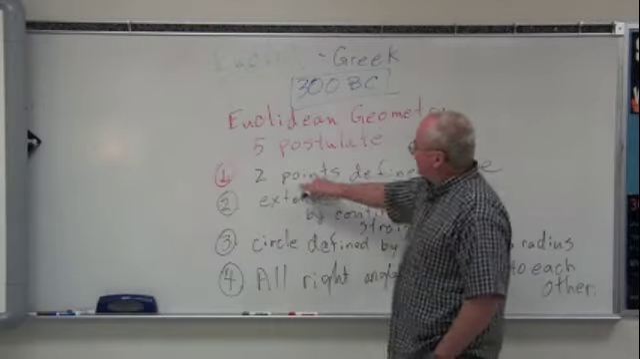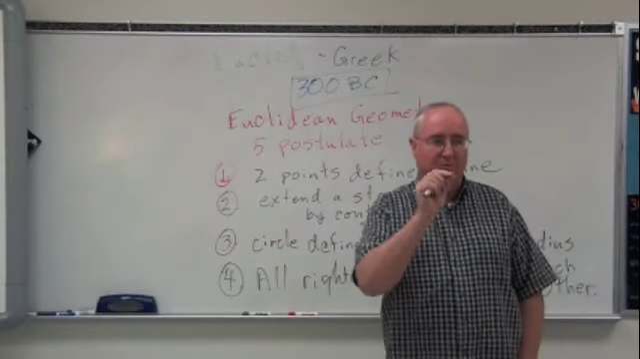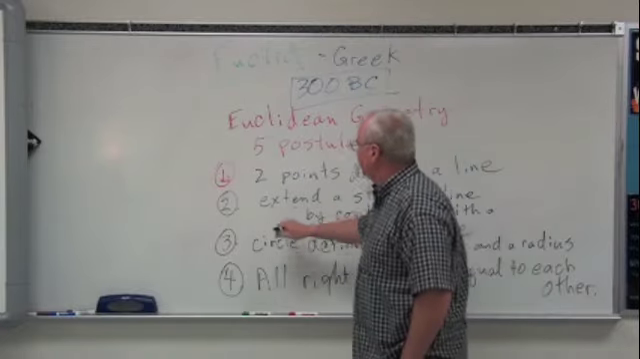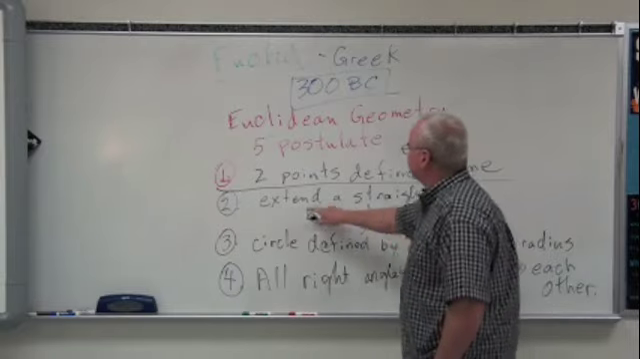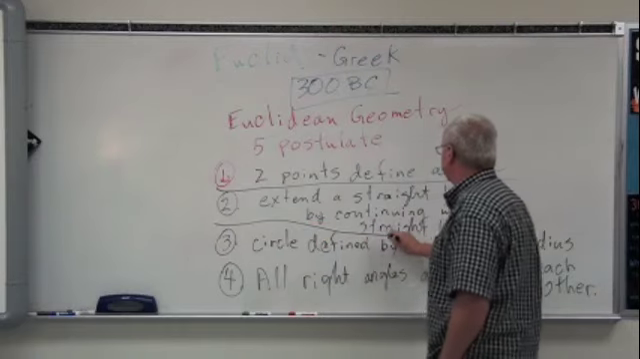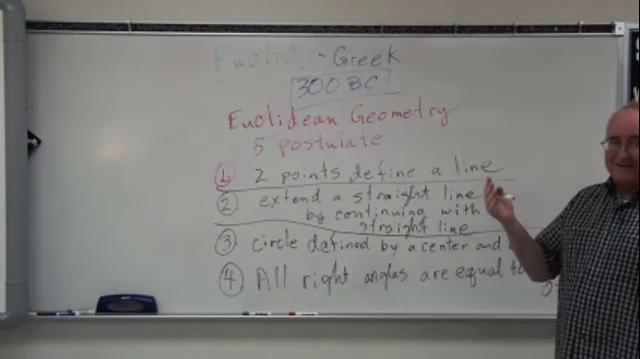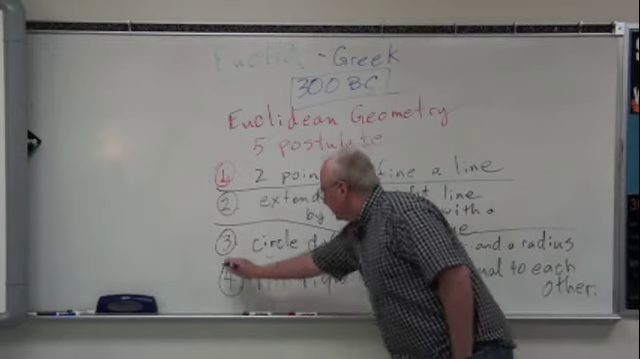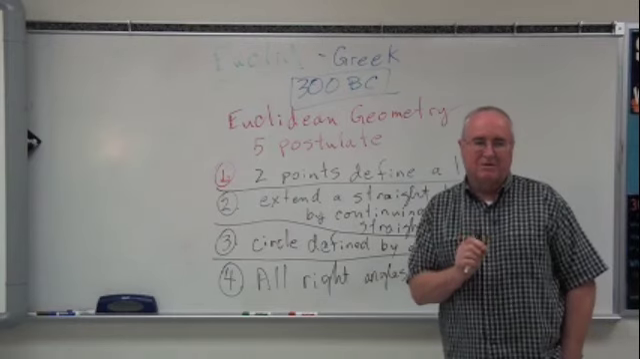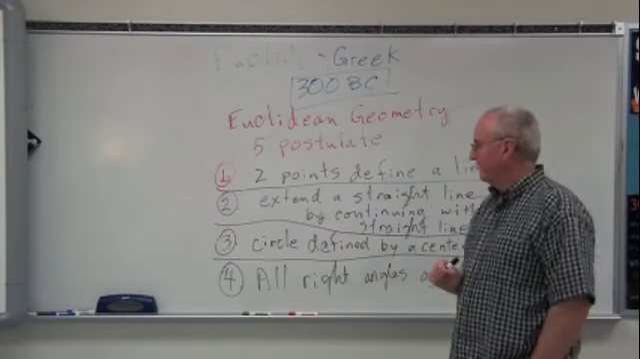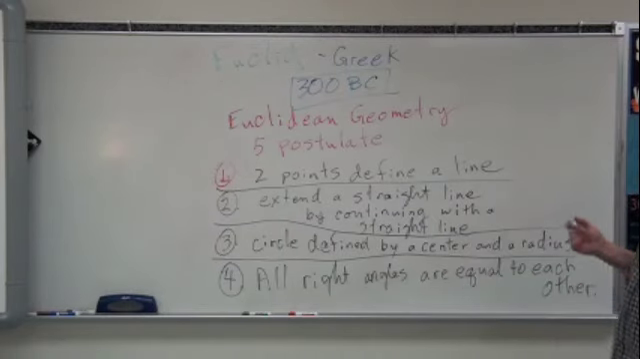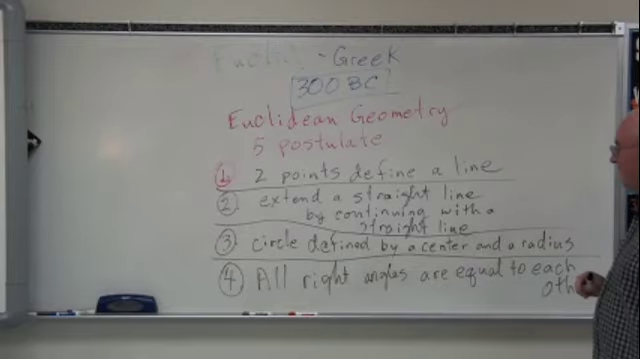2 points define a line. Simply that. We can draw a line from one point to any other point. Number 2, we can extend that straight line by continuing with a straight line. In other words, just simply continuing that line with a straight line, and it can go on forever in both directions. Number 3, we can define a circle by describing a center and a radius. And that's what defines a circle. Number 4, all right angles are equal to each other. Those are the first four of his postulates.